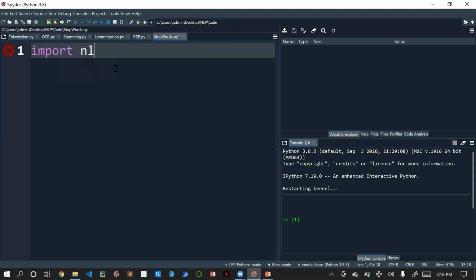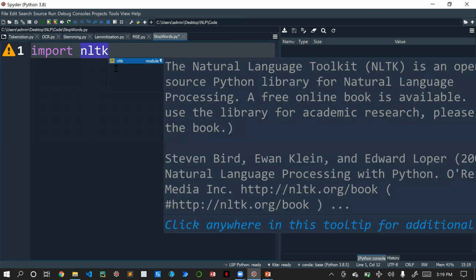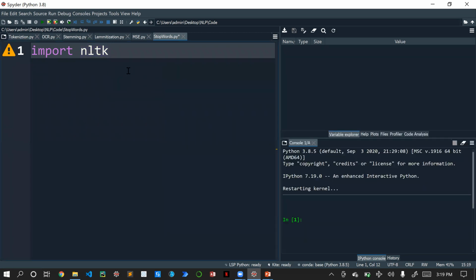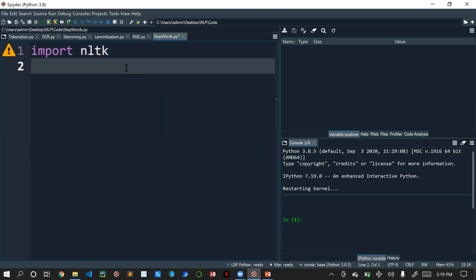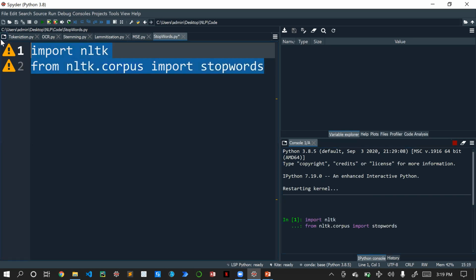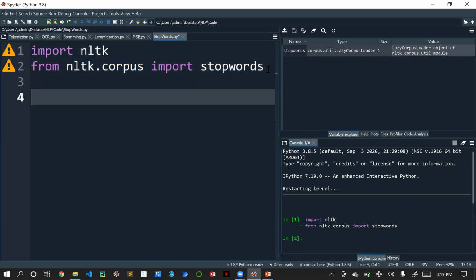First, we'll import NLTK. I told you in the first session itself that we are using the NLTK library, that's why we need to import it. Then we will import the stop words corpus from the NLTK library, that means from nltk.corpus import stopwords. Now we have imported stop words. Let us execute this. It is executed.